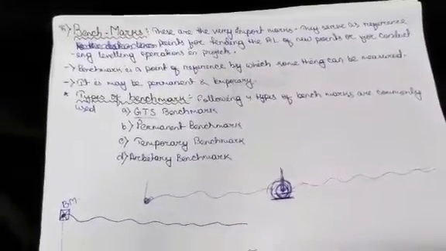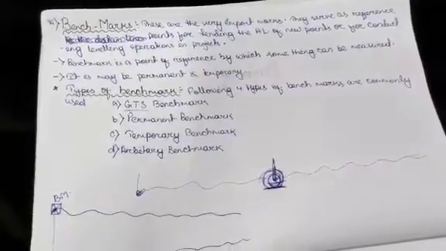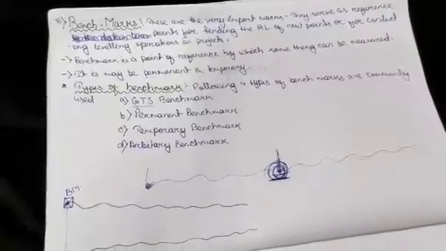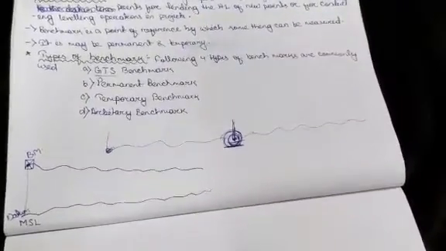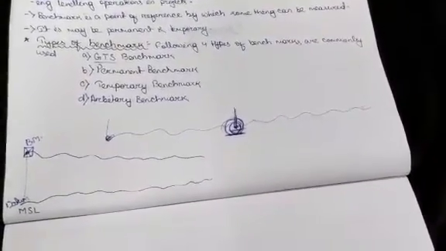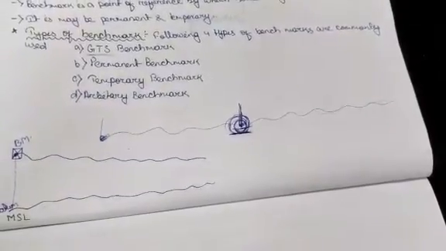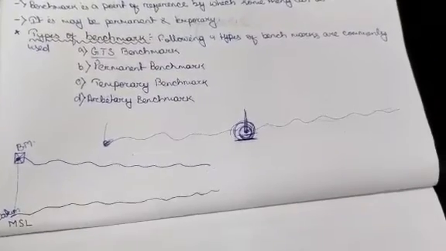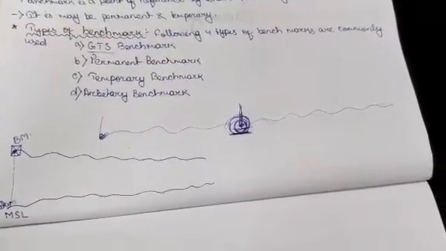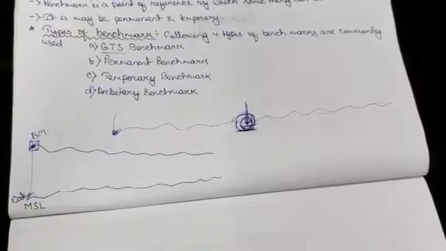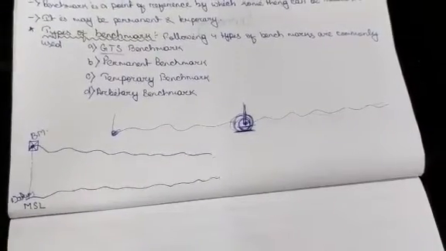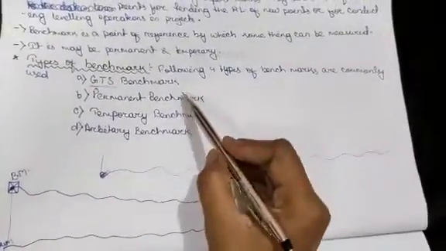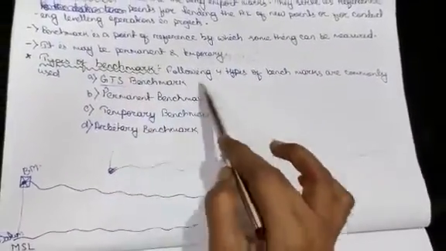Next one is arbitrary benchmark. When small ordinary level work is to be carried out, or when a permanent benchmark is not nearby the place where the survey is to be carried out, then to start the leveling work, any object like the plinth or step of a building etc. is chosen as the benchmark and its elevation is assumed arbitrarily. So these are the types of benchmark.